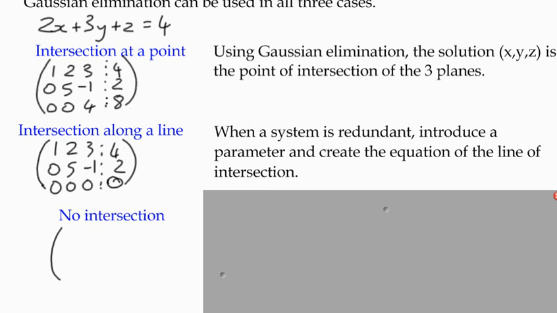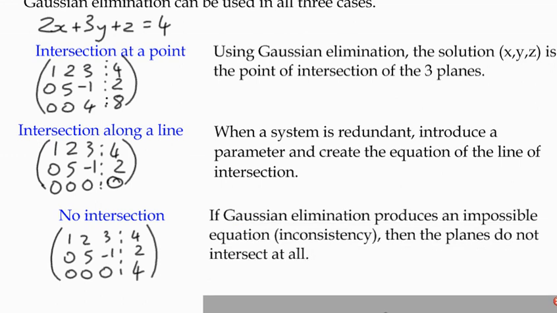The other one is slightly interesting, but we can't do anything with it, and that's the situation where we end up with inconsistency. So we end up with 0 values for x, y, and z, and some non-zero value in your constant matrix. In other words, 0z equals 4, which is an impossible solution, and therefore we say there are no solutions to that matrix.